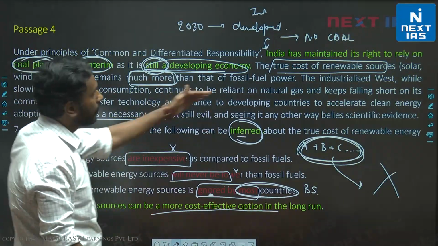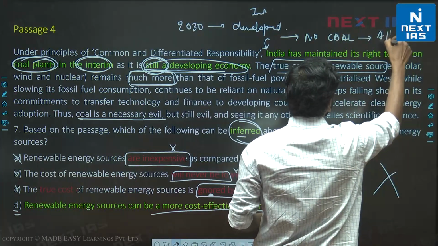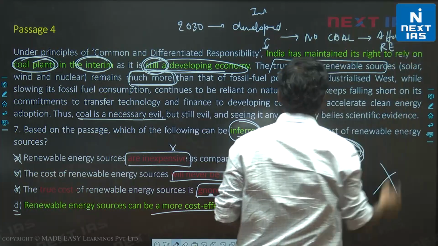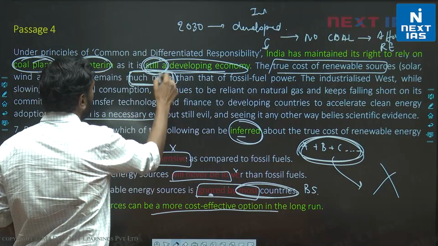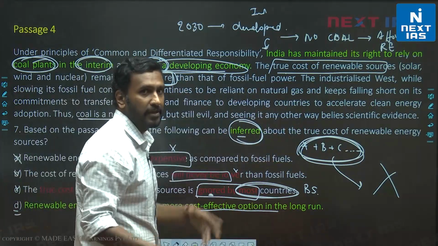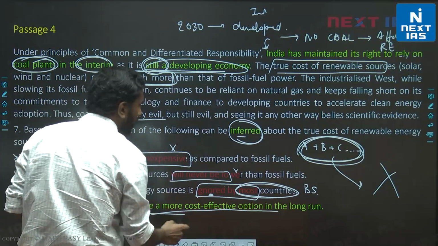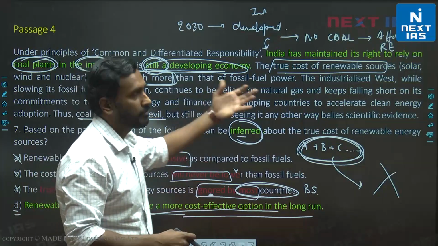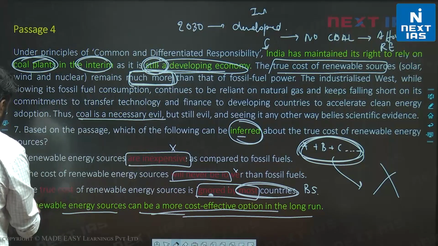So that means if no coal is used anymore, we are using what? Affordable renewable energy. Affordable because वो अभी महंगा है. We are told it's right now much more. But eventually when we become a developed country, it won't be much more for us. So renewable energy sources can be a more cost effective option in the long run. They can become lesser for us as we become developed and as we have the tools to address it. So D is the correct choice.